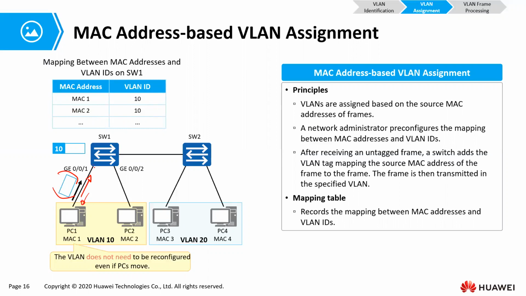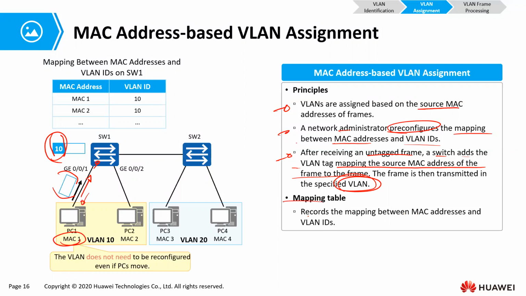But when that frame hits the switch, it checks the source MAC address, and after establishing the MAC address, it uses the VLAN associated with that MAC address and tags that frame with the necessary VLAN ID. So the basic principles are that VLANs are assigned based on the source MAC address of frames, and the network administrator pre-configures the mapping between the MAC address and the VLAN IDs. After receiving an untagged frame, the switch adds the VLAN tag that maps to the source MAC address to the frame itself. The frame is then transmitted in the specified VLAN as a tagged frame.